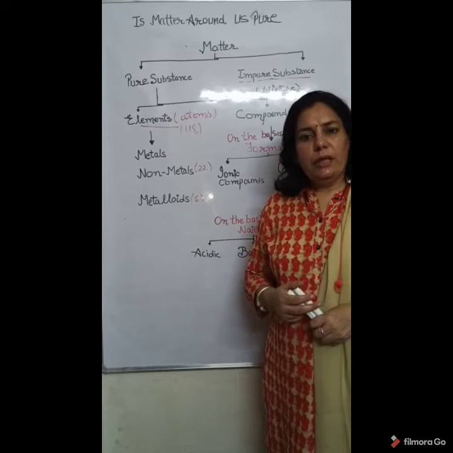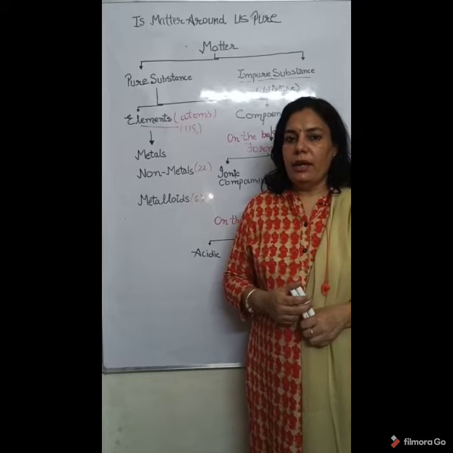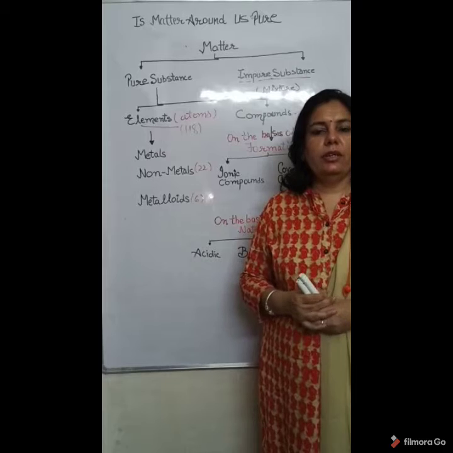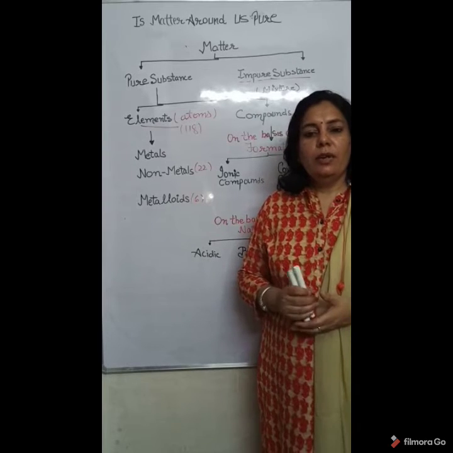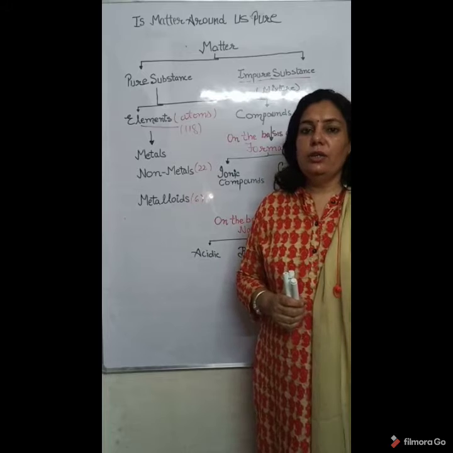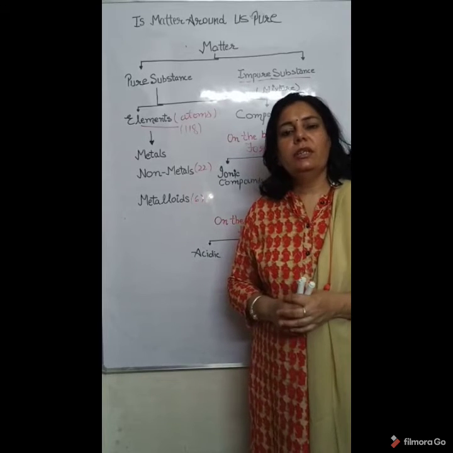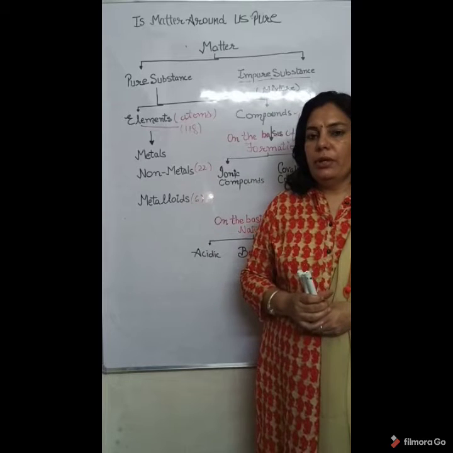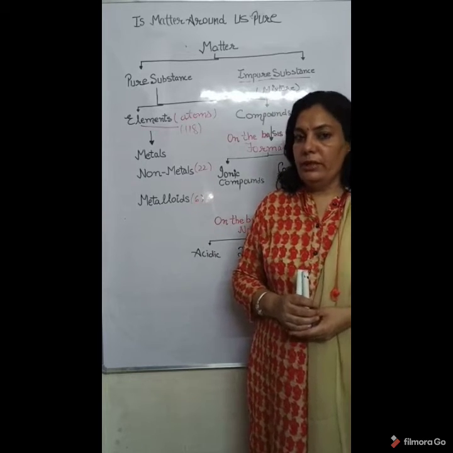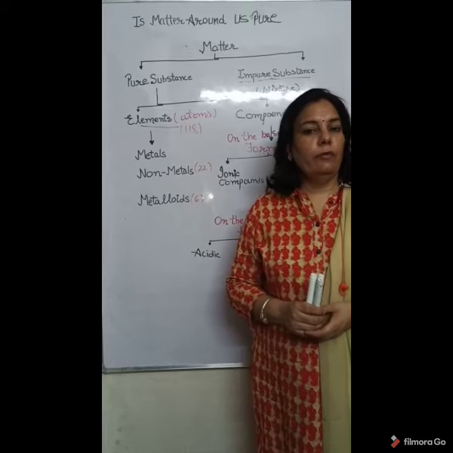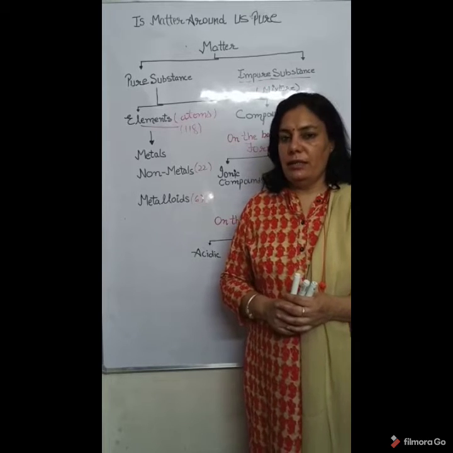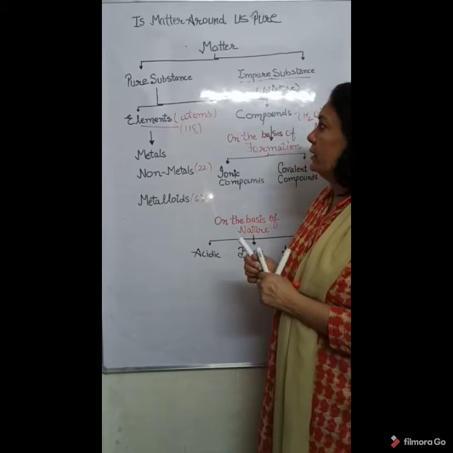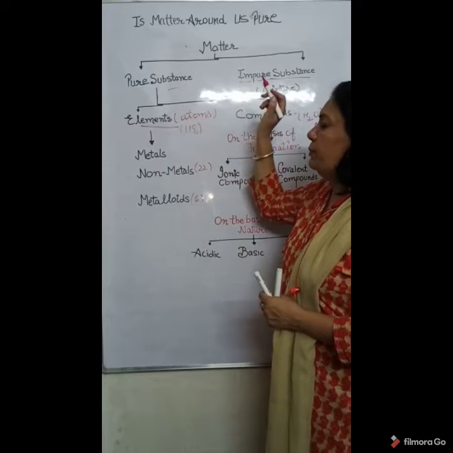On the basis of physical properties, matter is divided into three categories: solids, liquids and gases. For example, water is found in liquid state, air is found in gaseous state, whereas table, furniture, iron, copper, gold, all these are present in solid state. It means matter exists in all three states. But on the basis of chemical properties, there is one more classification of matter, that is chemical classification. And on the basis of this classification, matter is divided into two categories: pure substance and impure substance.